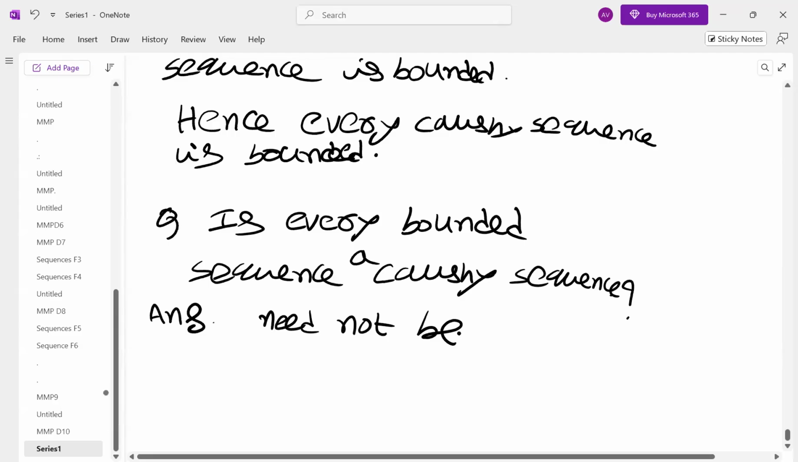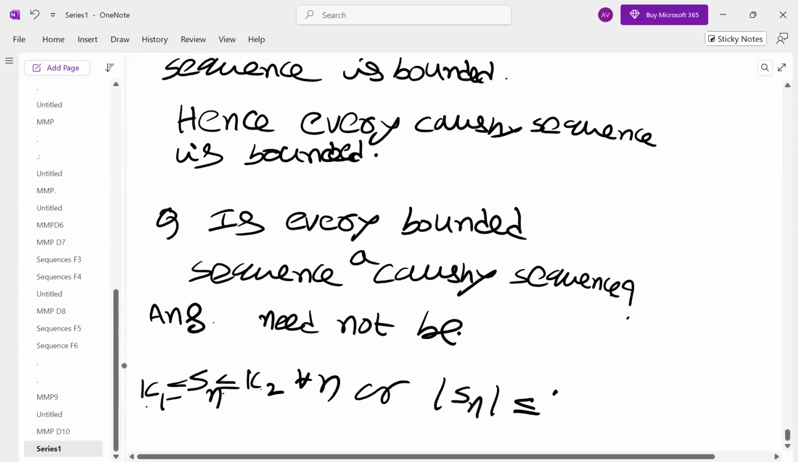What is the example? So, the example is a bounded sequence. What is meant by bounded? There exist two constants like this. Then K1 is called the lower bound, K2 is called the upper bound. If an upper bound and a lower bound exist, then such a sequence is said to be a bounded sequence. So if the nth term or the range of the sequence is bounded, we say the sequence is bounded. This is satisfied for all n, or mod Sn is less than or equal to K for all n.